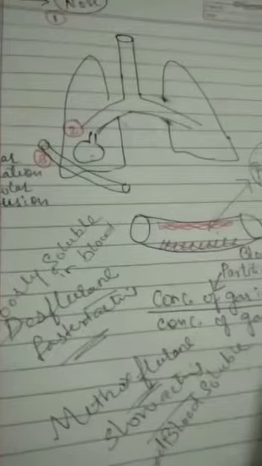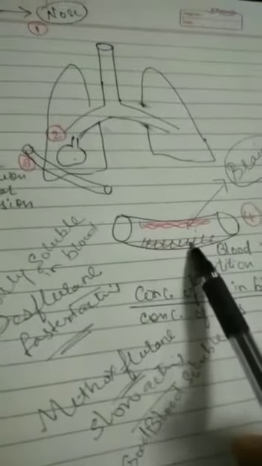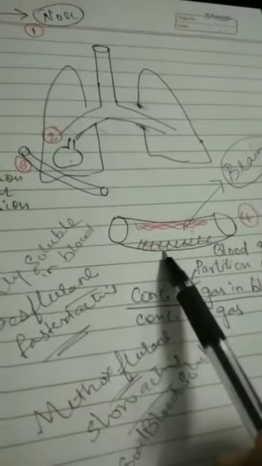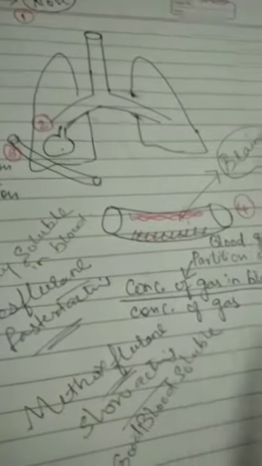So any anesthetic which has poor blood solubility will act very fast, and any drug which has good solubility in the blood will act very slow. So this is about the solubility of the anesthetic in the blood.